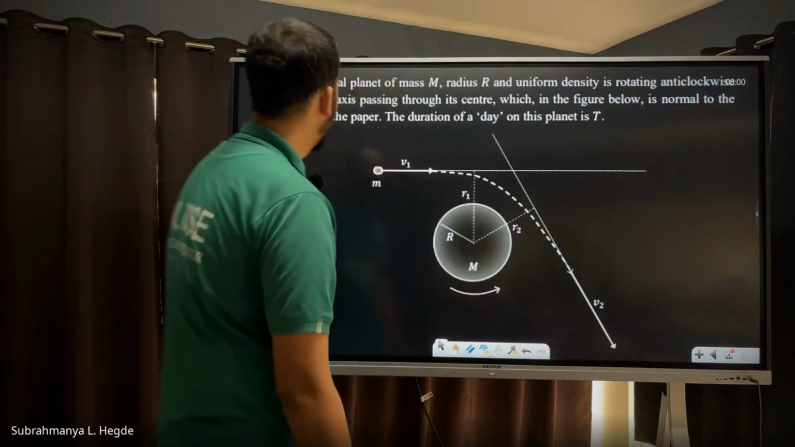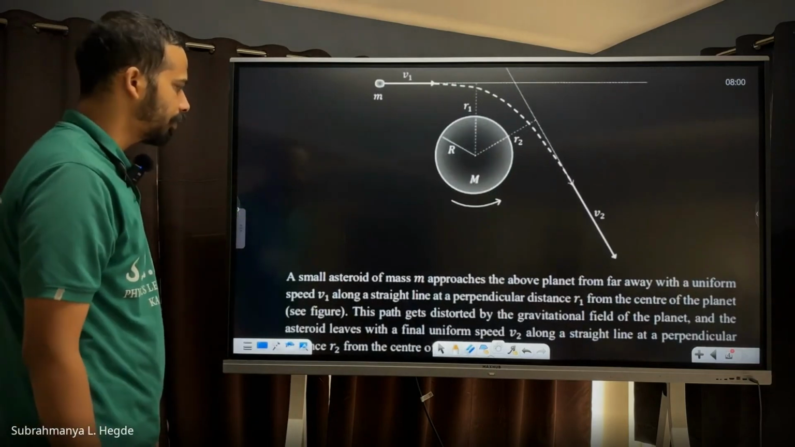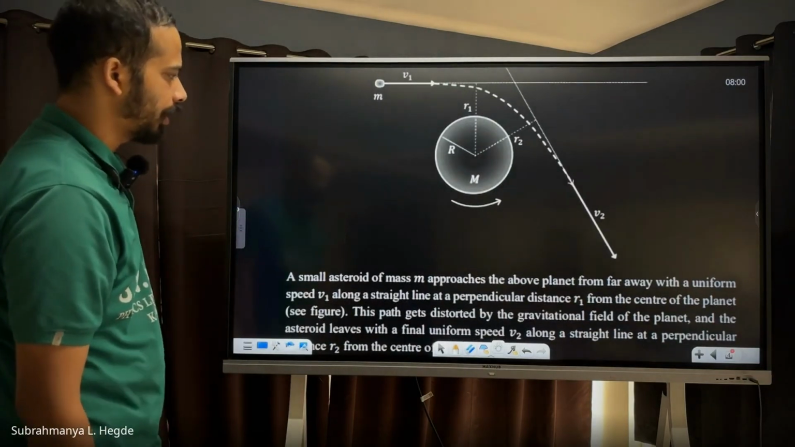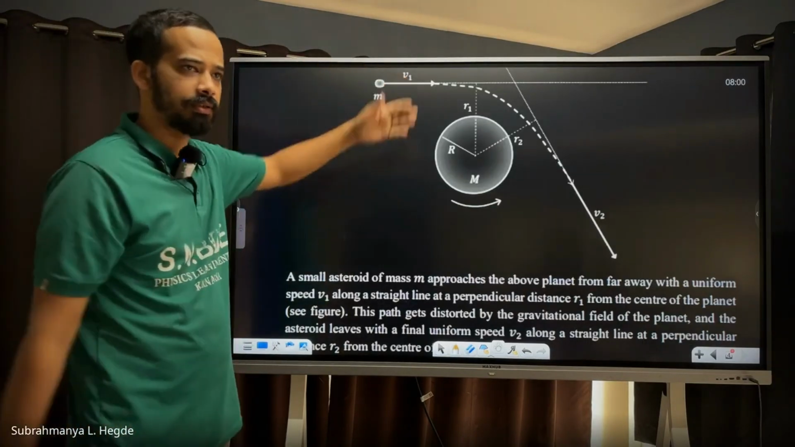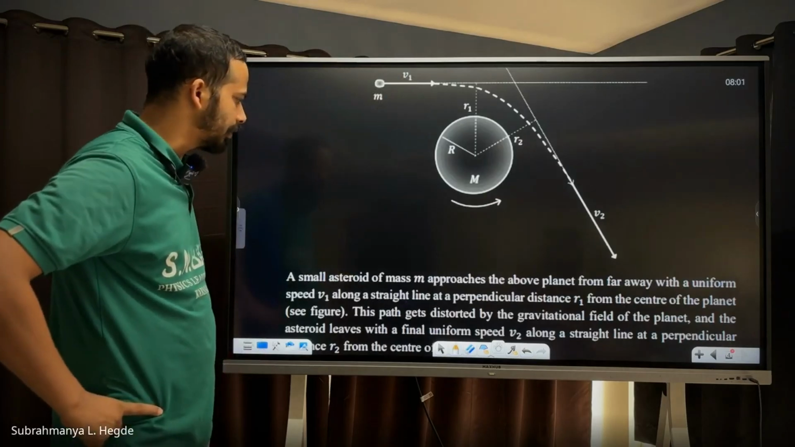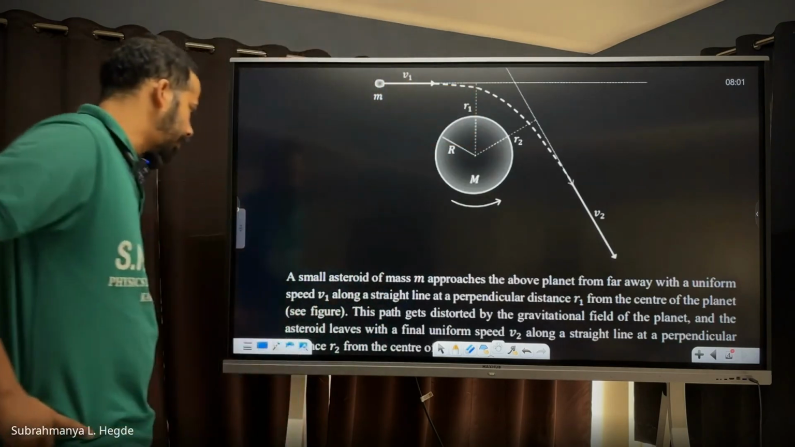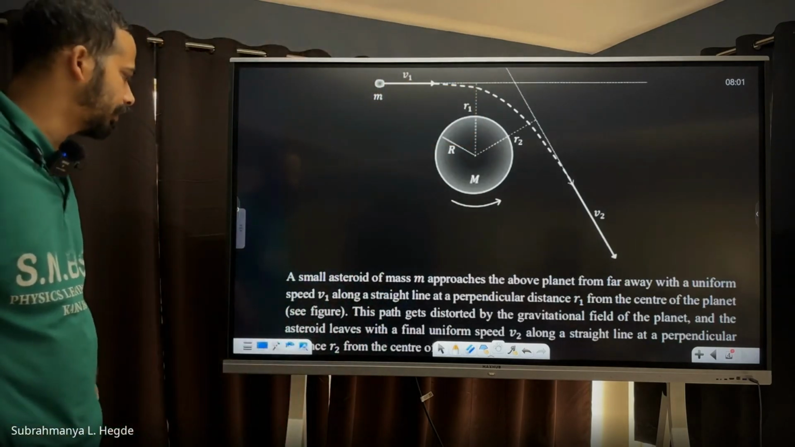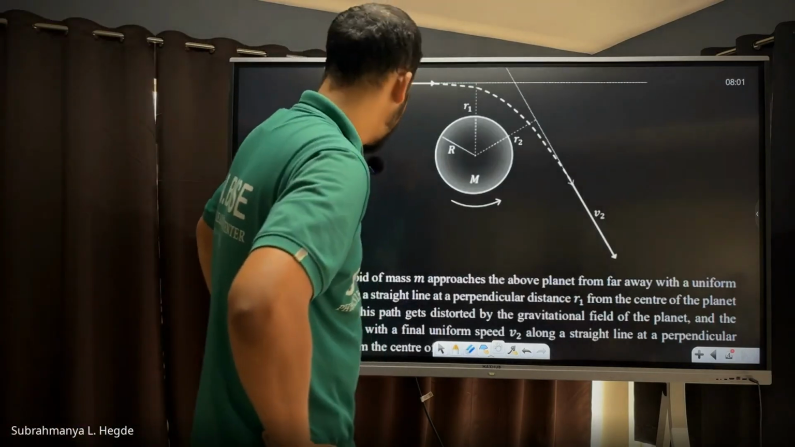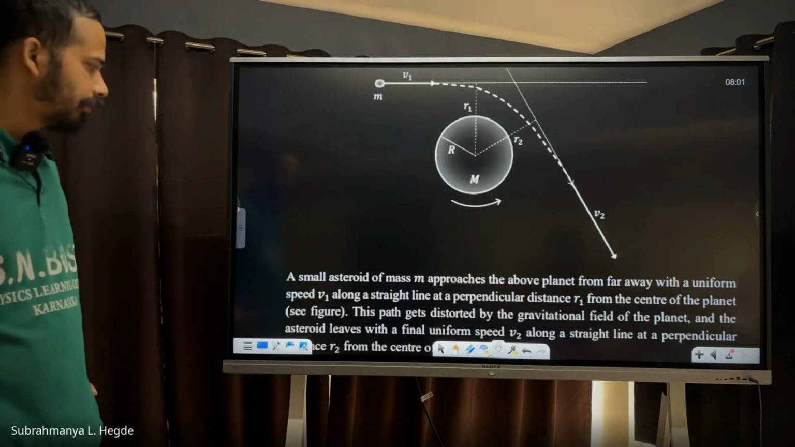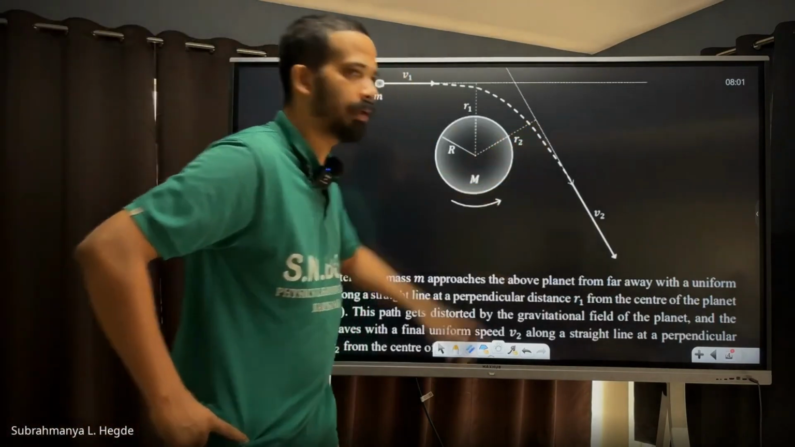Now, he has shown nicely in the diagram a small asteroid of mass m that approaches the planet from far away with a uniform speed, along a straight line at perpendicular distance r1 from the center of the planet. This path gets distorted by the gravitational field of the planet, and the asteroid leaves with a final uniform speed v2, in this direction, at a perpendicular distance r2.